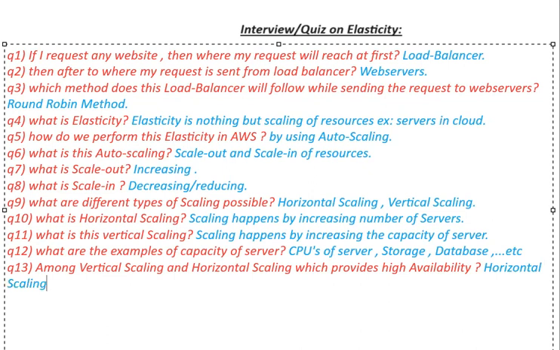Why, sir? Why is horizontal scaling providing high availability compared to vertical scaling? In horizontal scaling, we are not going to remove any existing servers. So all the time my servers are working only. So no downtime. That means my servers are highly available in horizontal scaling. Whereas in vertical scaling, I need to replace my existing server with a high capacity server.